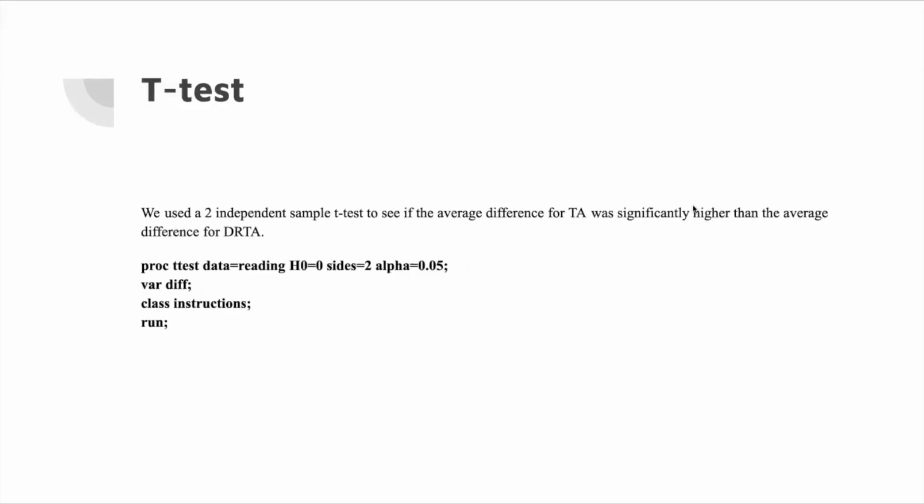We used a 2 independent sample t-test to see if the average difference for TA was significantly higher than the average difference for DRTA. Our null hypothesis was equal to 0. We used a 2-sided t-test and our alpha was equal to 0.05.